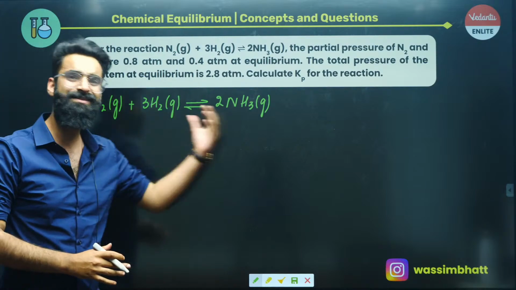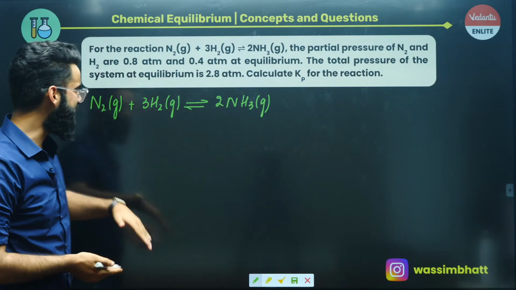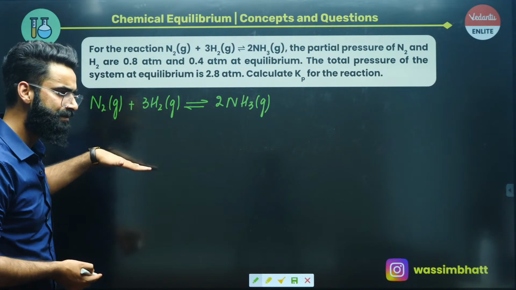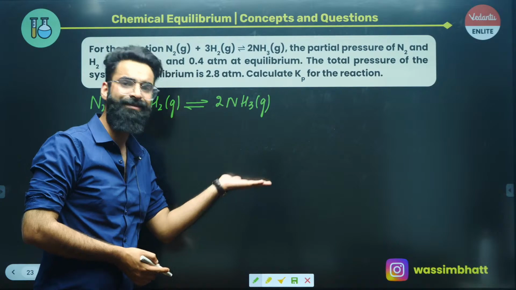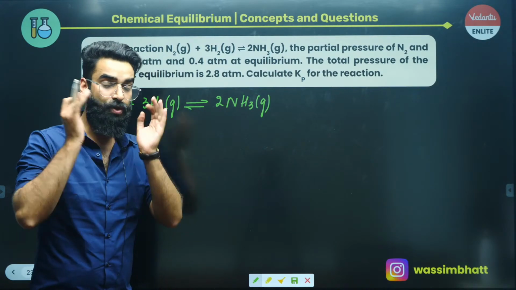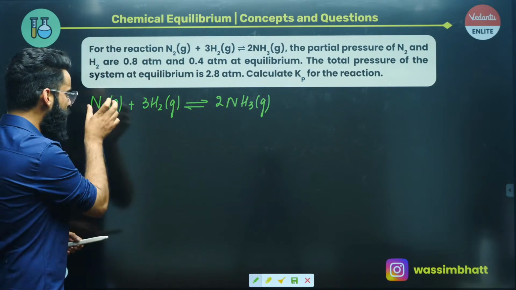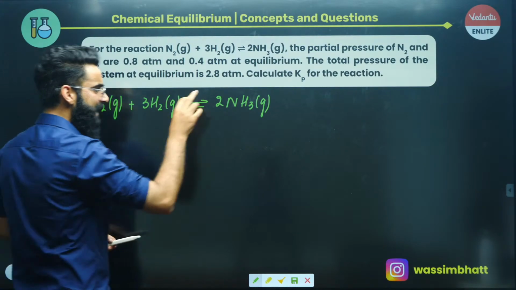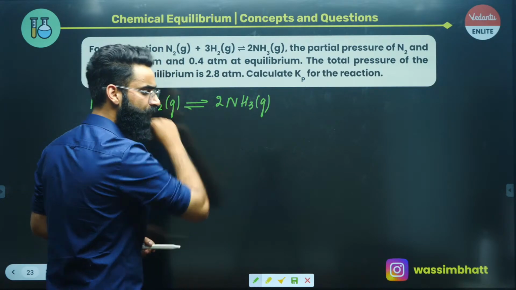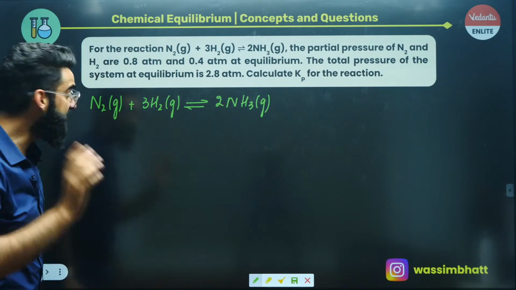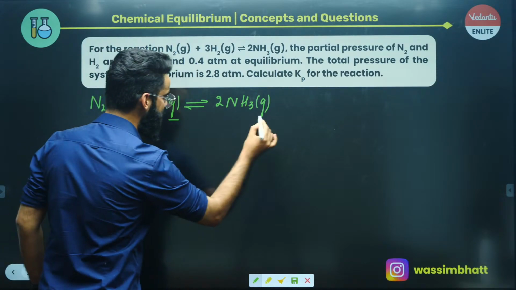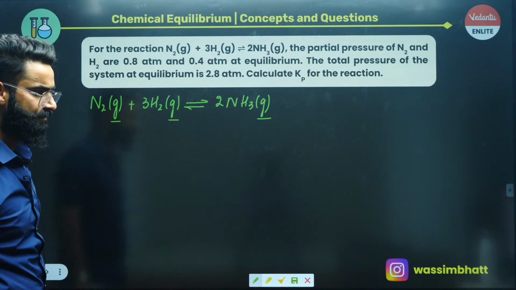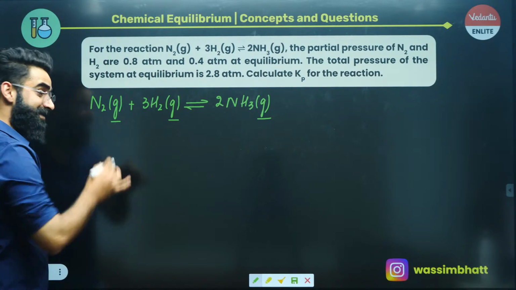And when the reaction starts, what's going to happen? I'll say the number of moles of reactants in the container are going to decrease and the number of moles of products in the container are going to increase. So can I say at equilibrium there will be few moles of N2 left in the container, few moles of H2 left in the container, and few moles of NH3 which would have got formed in the container. So at equilibrium, if I ask you how many gases will be there in the container, you'll clearly say there will be 3 gases, right? At equilibrium, I must say there will be 3 gases present in the container.